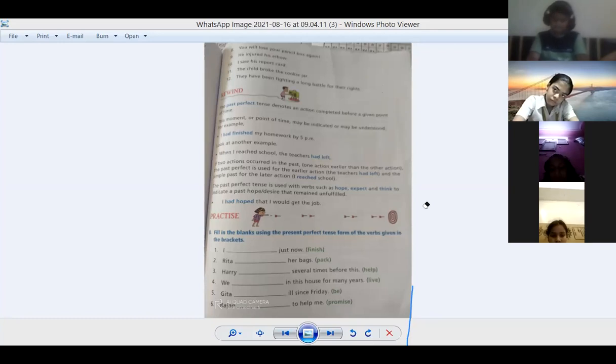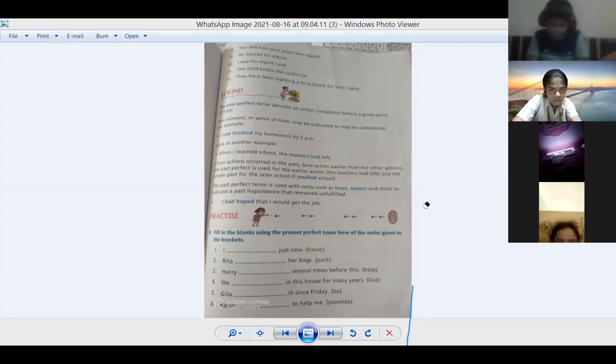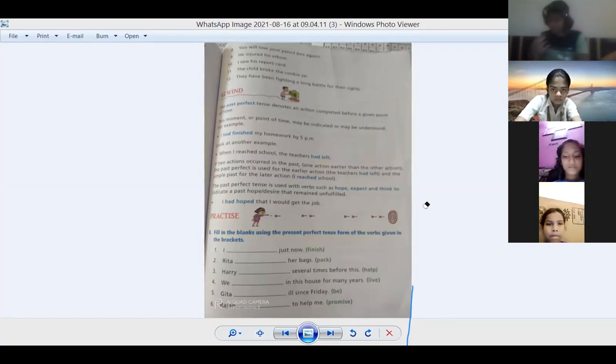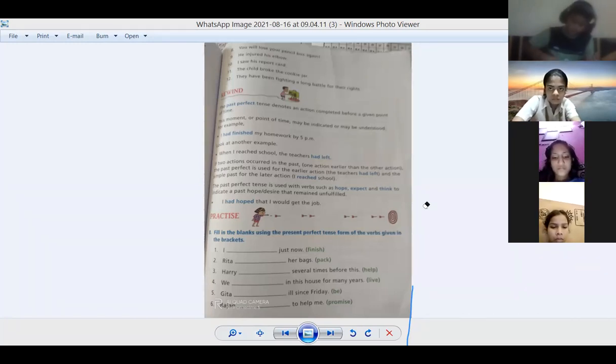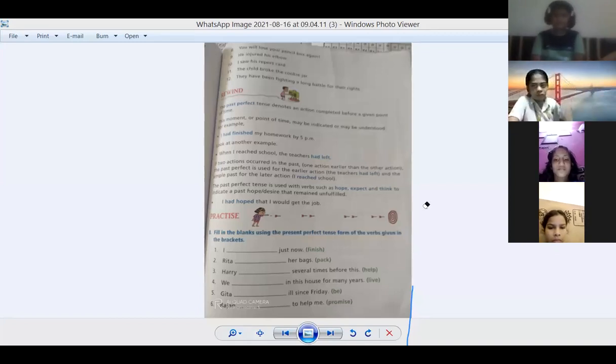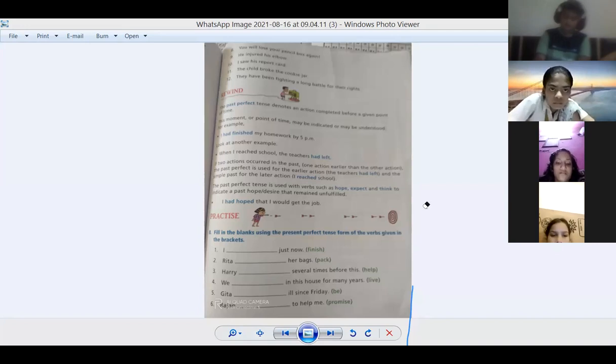So when the work is done in the present, is finished, then we are using present perfect. And the formula will be subject plus has/have plus verb third form. Am I audible, children? Show me your virtual thumbs. Beta, keep this formula in your mind. You have to learn these formulas. Plus object. So what example have I given? I have done my work.